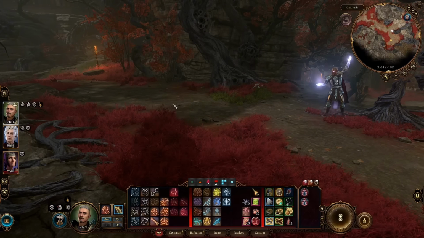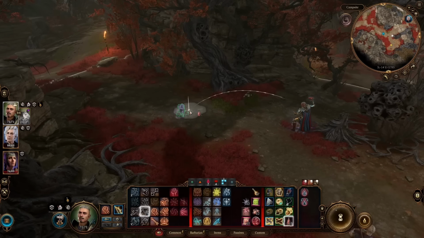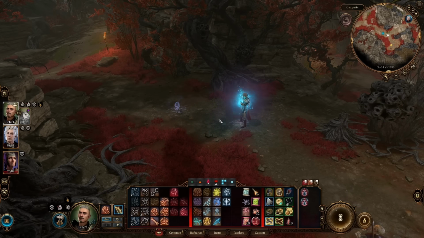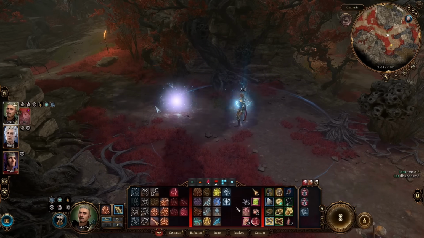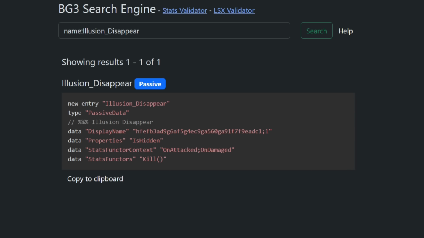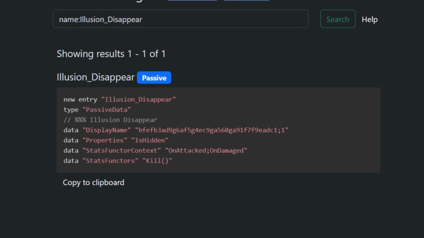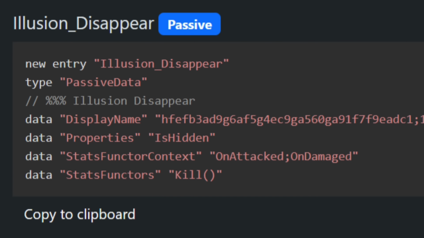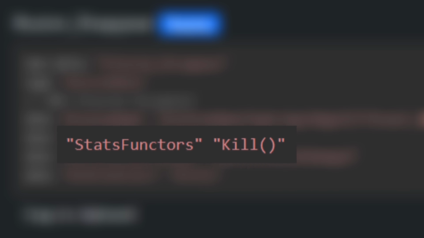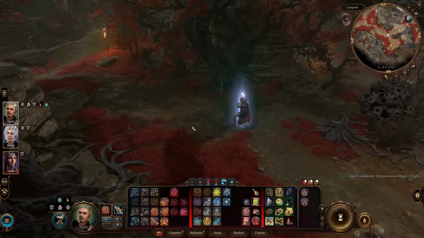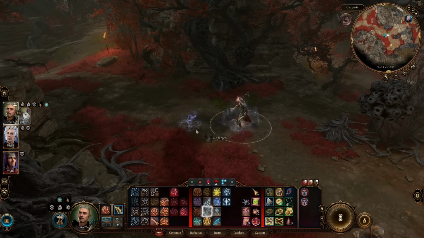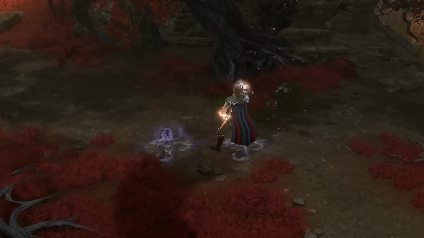As a side note, this is the same definition of attack that causes minor illusion and invoke duplicity to instantly vanish when you target them with anything at all. They have this passive, illusion disappear, with a stats functor context of on attacked or on damaged. So when these contexts are triggered, it runs this functor, kill. So that's why minor illusion will die even if you sneeze on it. Because sneezing, like playing the violin, counts as an attack.